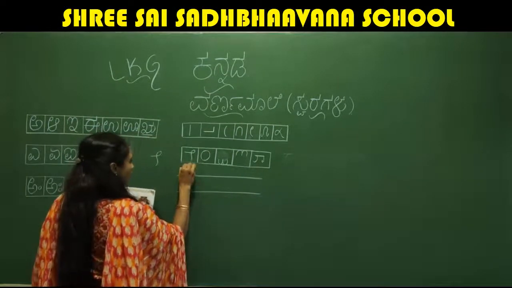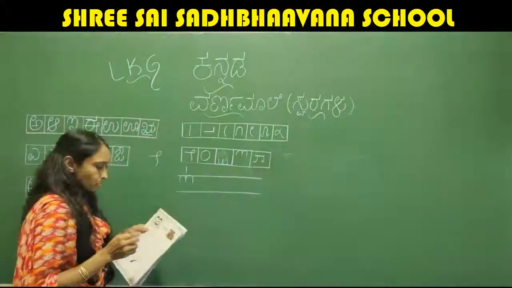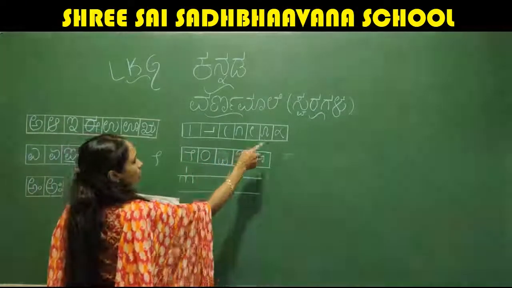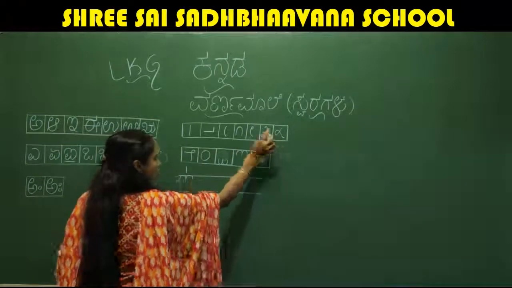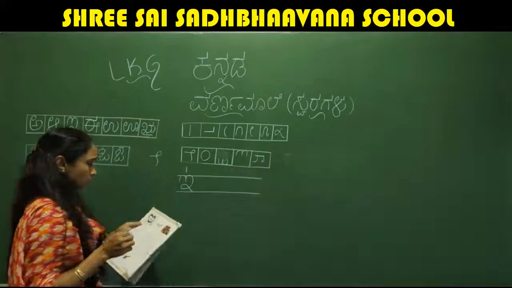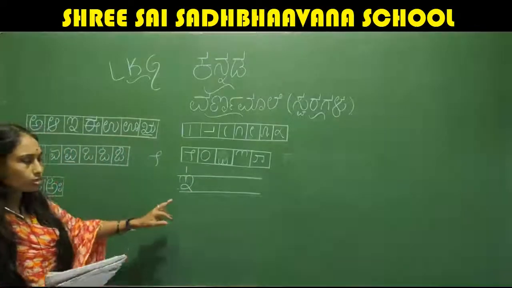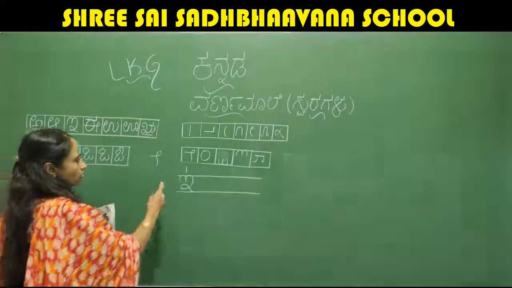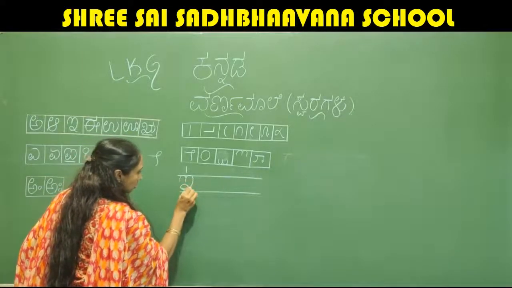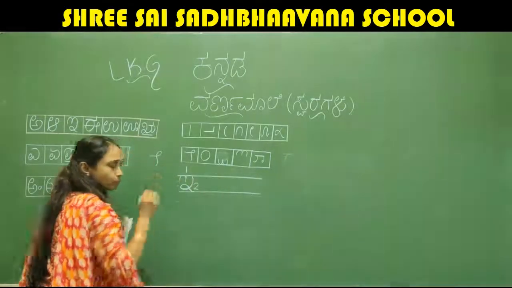So this is the first step to write E. Next, to that we are adding this. See here, this one. So this stroke we have to add for this. This is how we are using. This is the first stroke, and from here we are starting now. This is the second stroke.